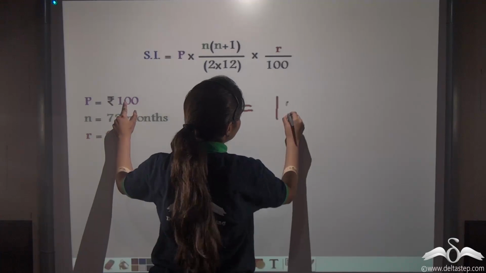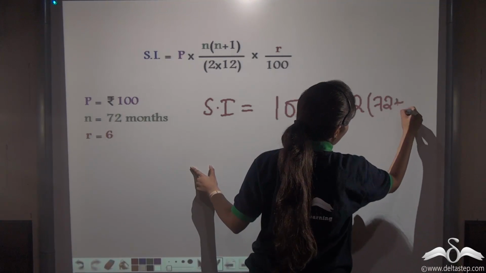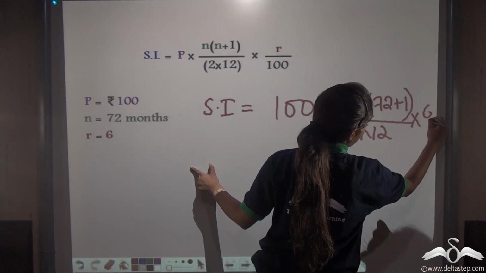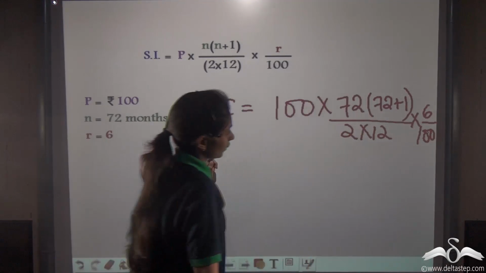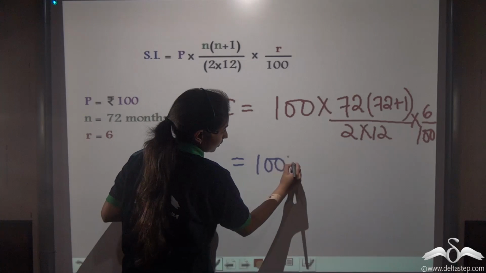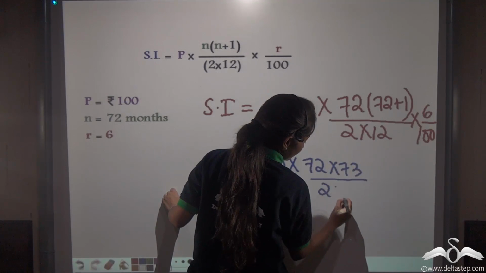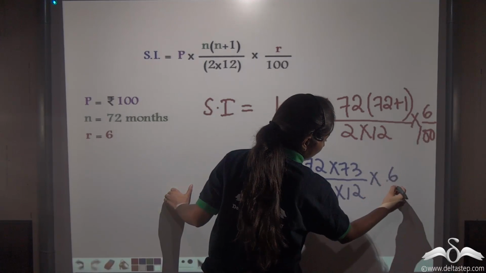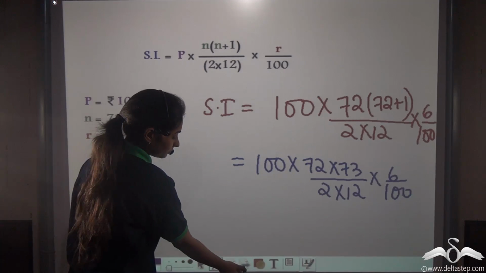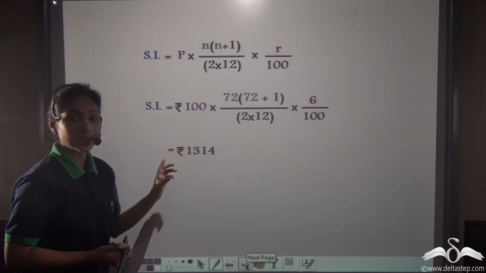P is 100 into 72 into 72 plus 1 by 2 into 12 into R percent, that is 6 by 100. Right? Now solve this. 100 into 72 into 73 by 2 into 12 into 6 by 100. Now how much will you get when you solve this? So you get rupees 1,314. So this is the interest he will get.